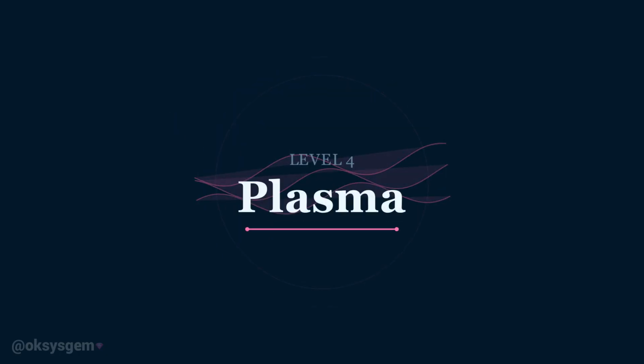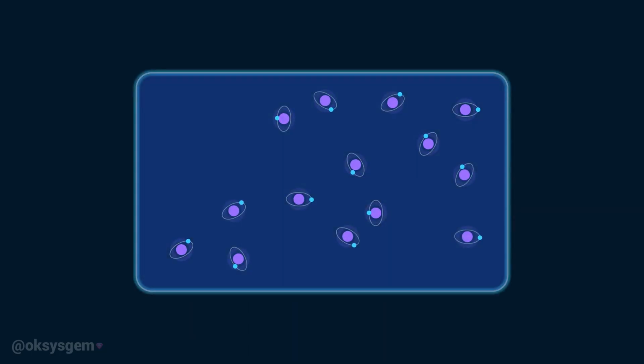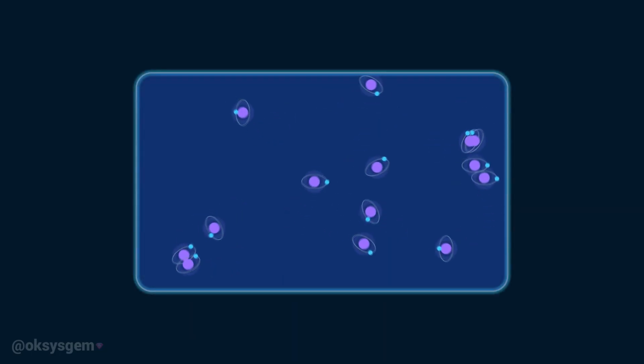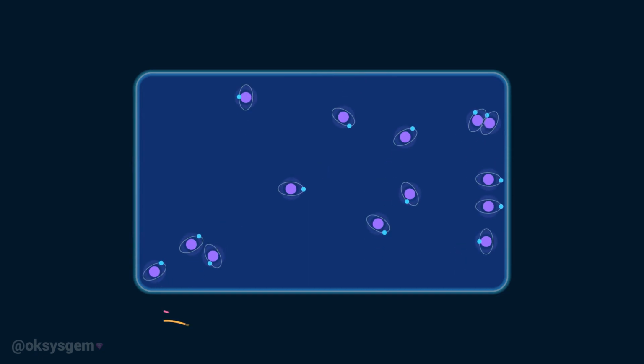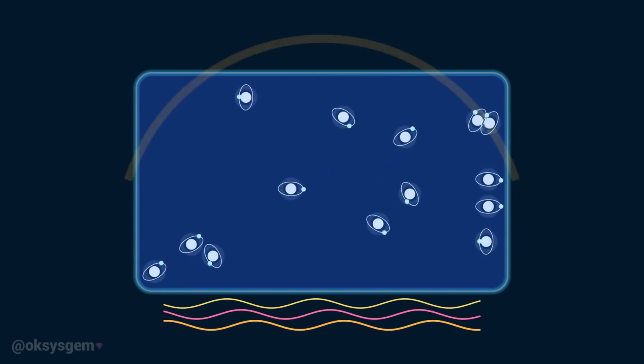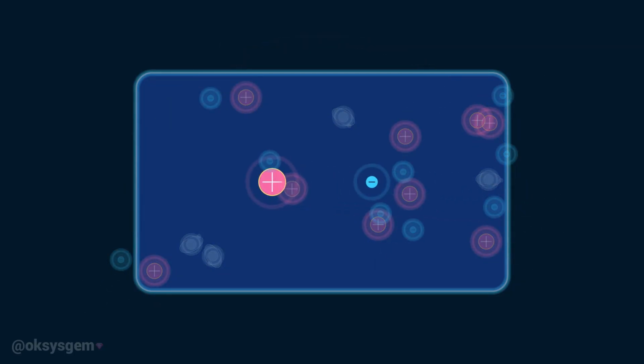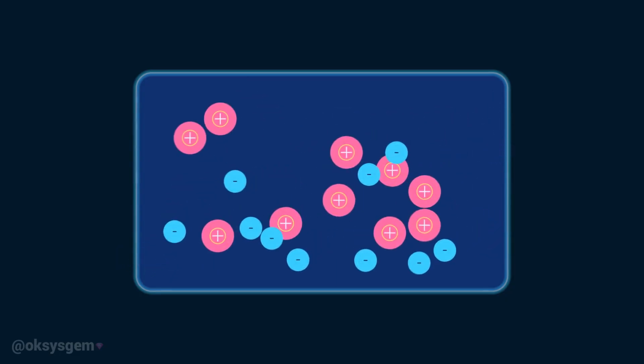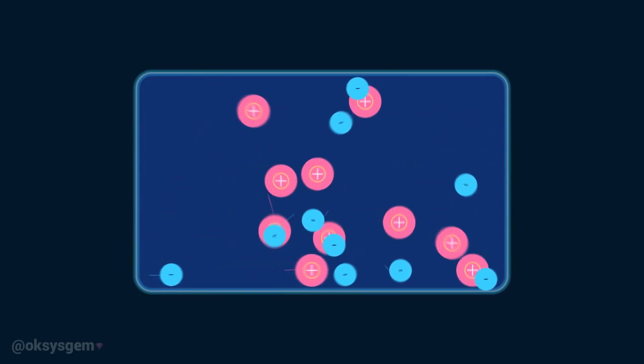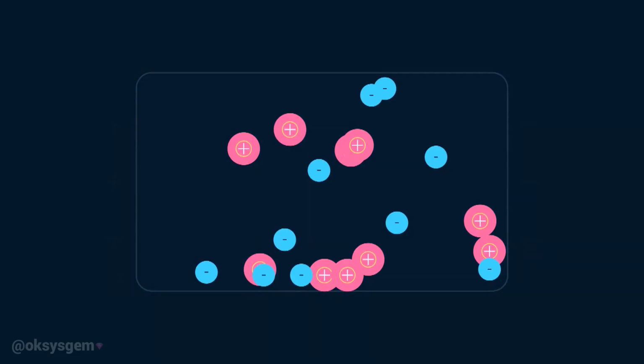Level 4, plasma. Plasma is sometimes described as the fourth state of matter. It forms when a gas receives so much energy that electrons are separated from their atoms. Instead of containing only neutral particles, plasma contains free electrons and positively charged ions. Because these particles carry electrical charges, plasma behaves very differently from an ordinary gas.